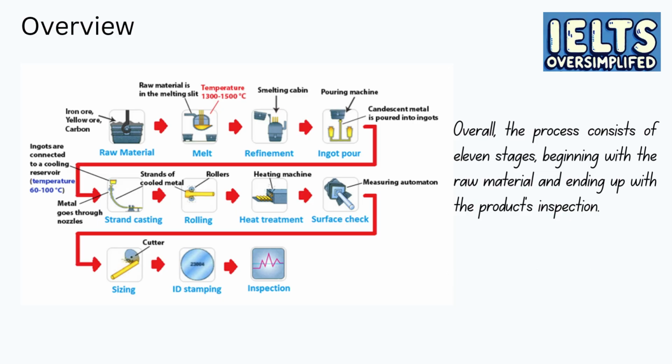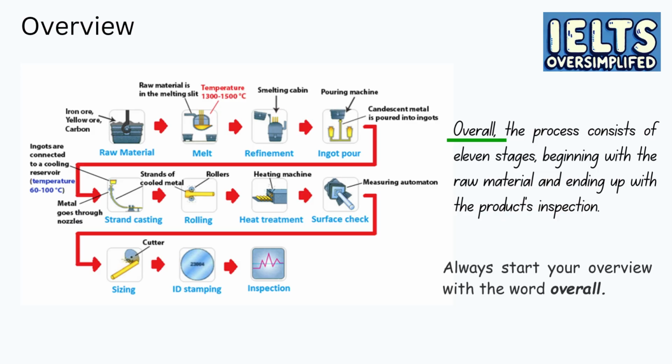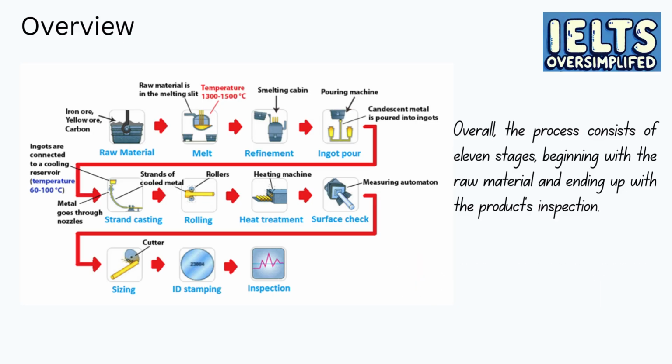My first word for the overview is overall. Always start your overview with the word overall. It indicates to the examiner that you're going to describe general trends. Then, I gave the number of stages using the phrase the process consists of 11 stages, and I also wrote how our process begins and ends.